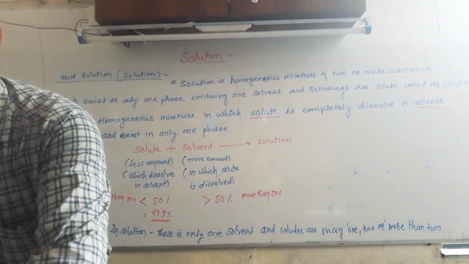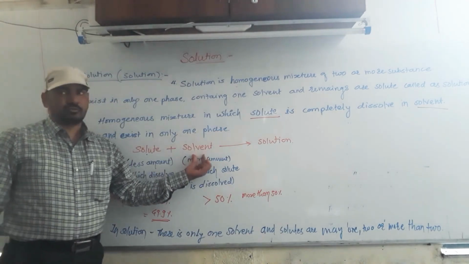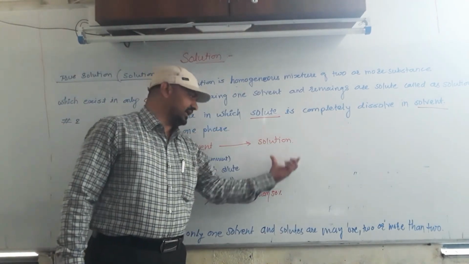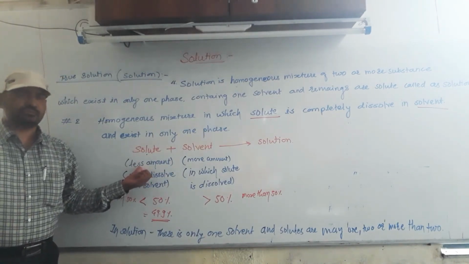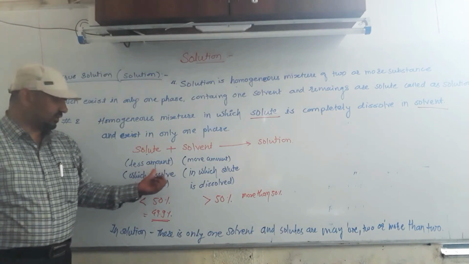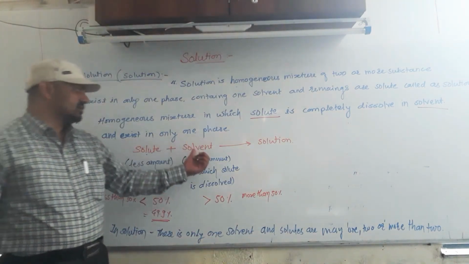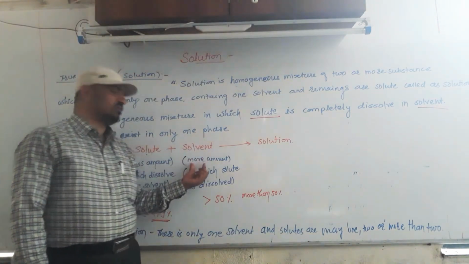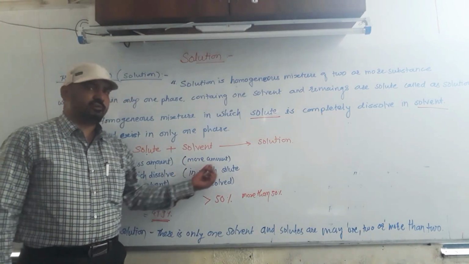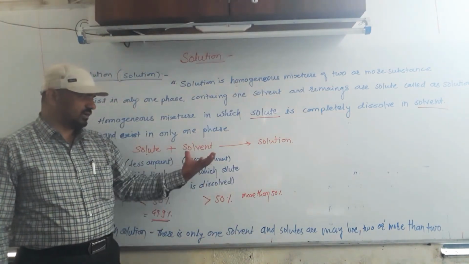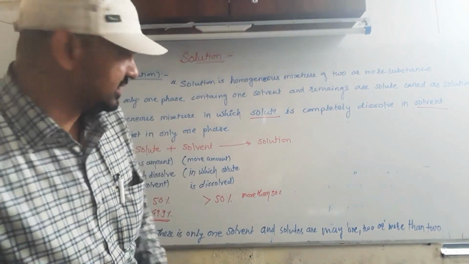Then we learn in this bit: solute dissolved in solvent gives solution, and the characteristics of the solution. Solute is the component of solution which is present in less amount, and which is dissolved in solvent. Solvent is the component of solution which is present in more amount and in which solute is dissolved. By taking one simple example, we revise this concept.